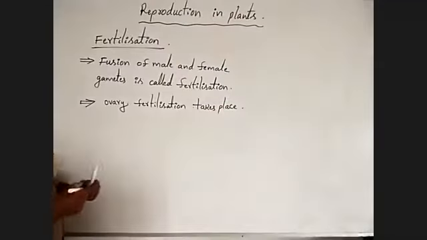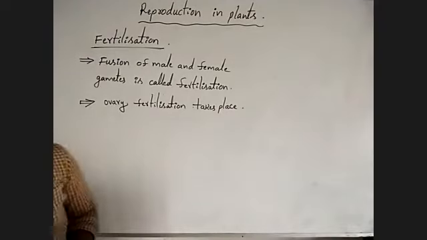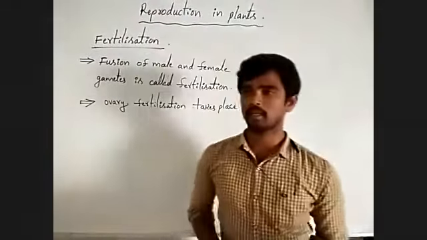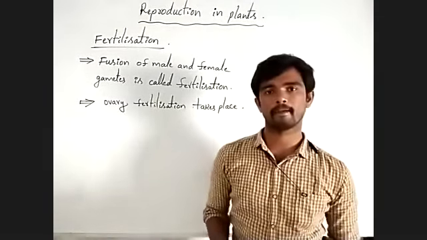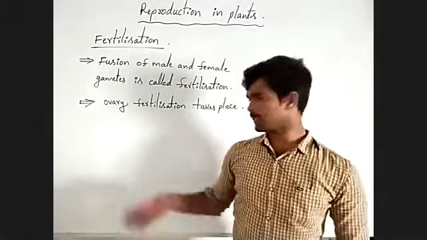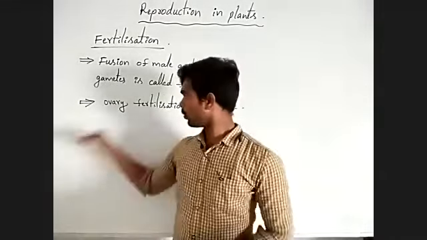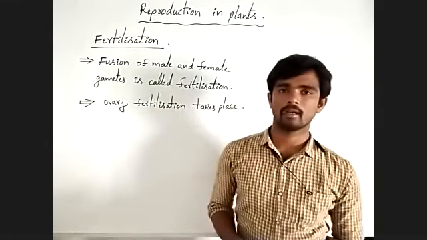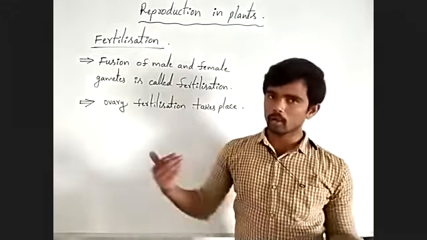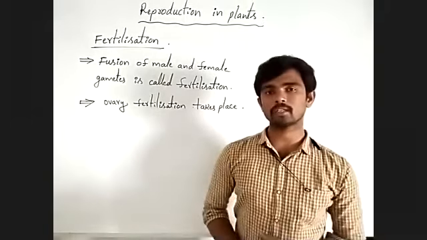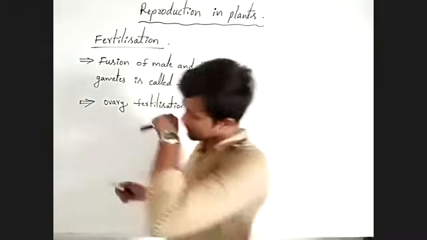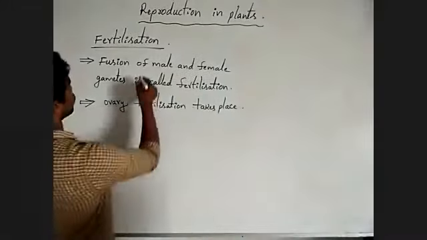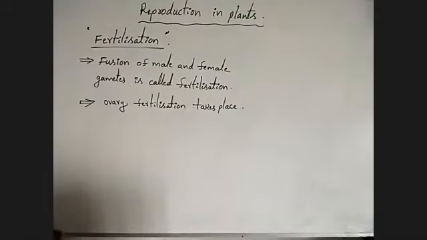How is it possible? Actually, male gametes are present in the pollen grain, and the female gamete is present inside of the ovary. How do these two come in contact? Let us discuss the entire fertilization process. Yes, observe.